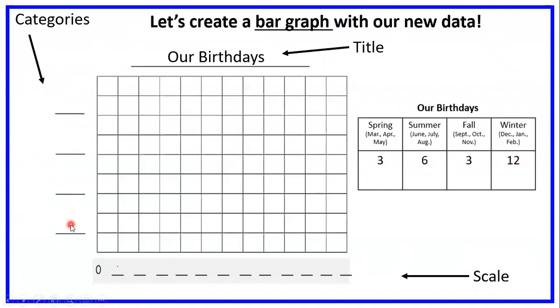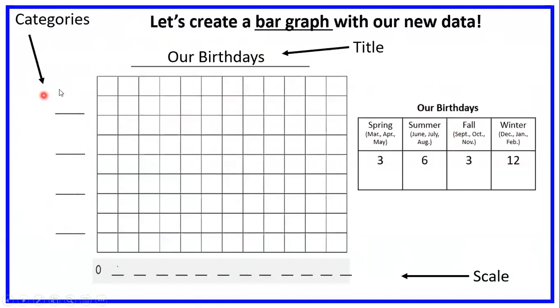What are the things we need first when we see a bar graph? We need to do our title, categories, and scale. And that's why I mentioned them. That's why I labeled them. Okay? So we did our title first, and that has to match perfectly with our other information, our other graphs, okay? Now we're working on our categories.